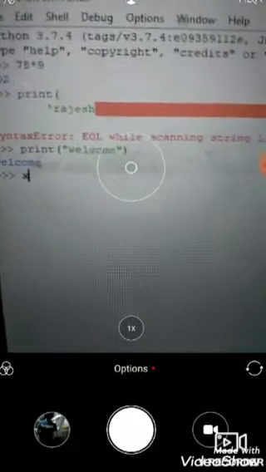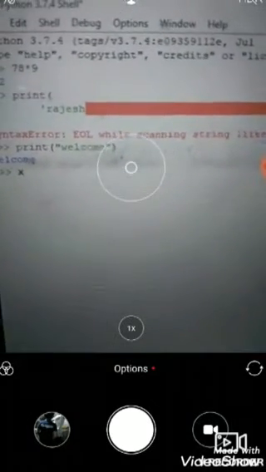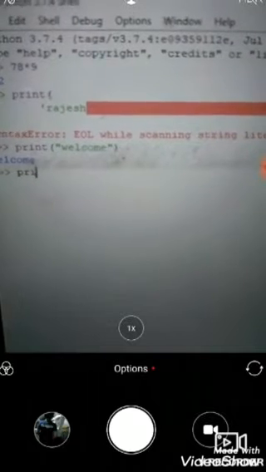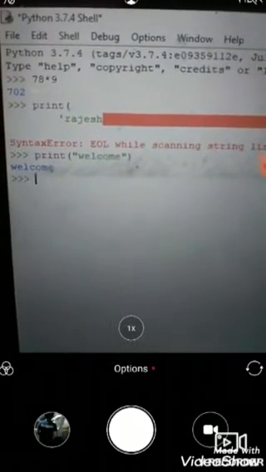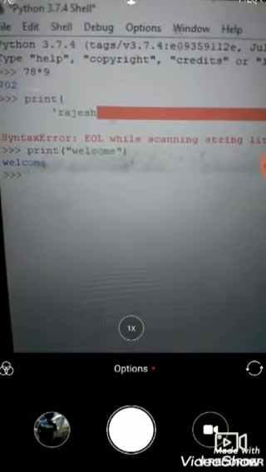Like here, there are two types of print commands. If we do print welcome with quotes, it shows welcome.